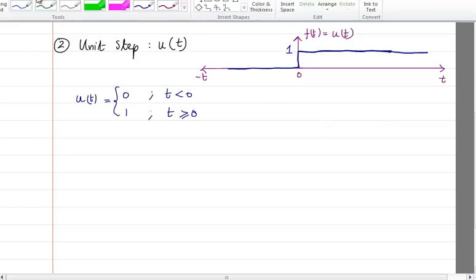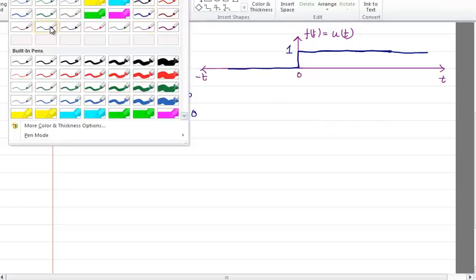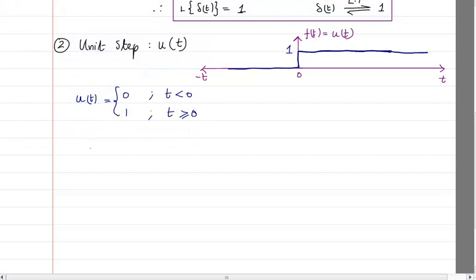Okay, now based on this, let us continue. So now the Laplace transform of u of t. We know the equation: from 0 minus up to infinity, f of t, and f of t is u of t, times e raised to power minus st dt.